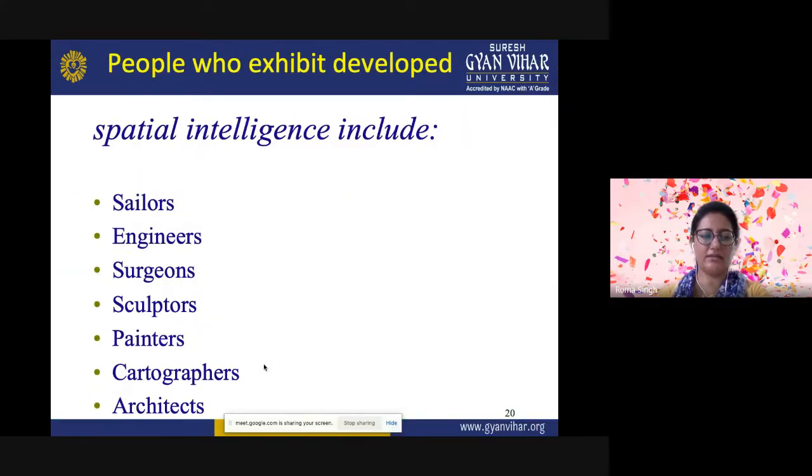And the characteristics of these kind of people are that they read and write for enjoyment. They are good at assembling puzzles. They interpret pictures, graphs, and charts very well. They enjoy drawing, painting, and the visual arts. They recognize patterns easily. And the potential career choices which can be adopted by them are: they can become sailors, navigators, engineers, surgeons, sculptors, painters, cartographers who make use of maps, architects, artists. So these all fields are for them.